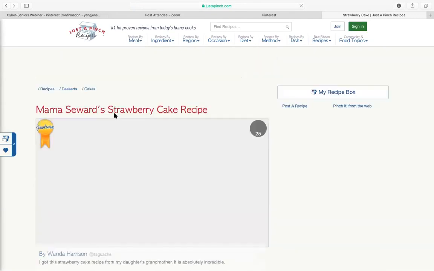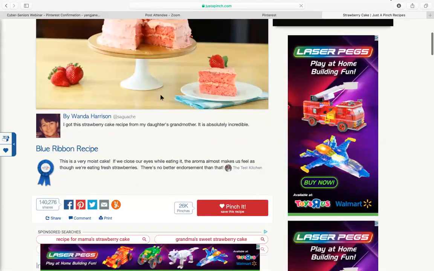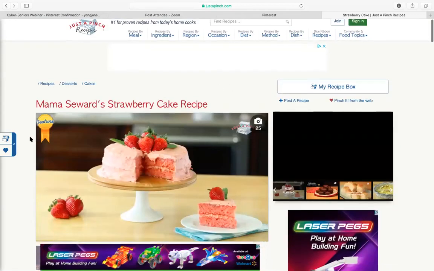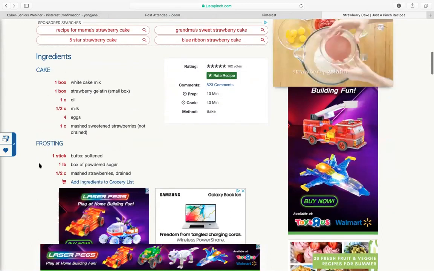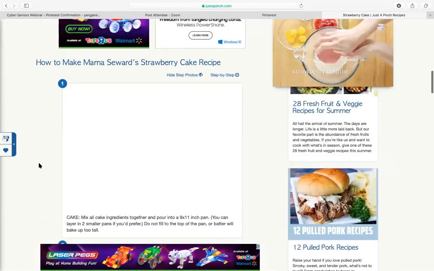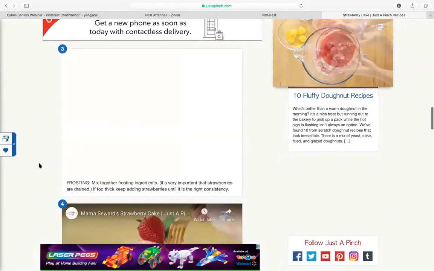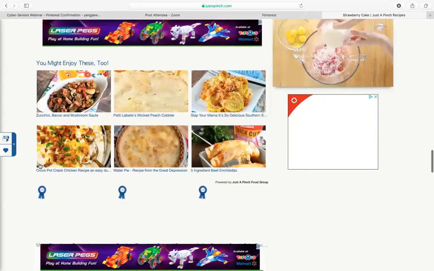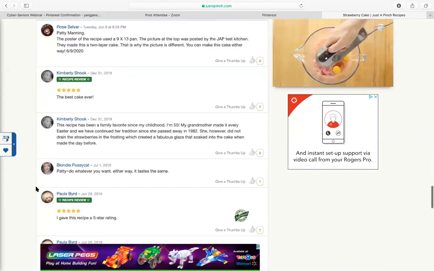And yes, if it'll load. People sometimes have the option to jump just straight to the recipe, but in this case, I think we'll just have to scroll. But as you see, they give you the ingredients. Also, this might not be the same for everyone's web page, but generally it's around the same format. They'll have the ingredients, and then here's a bunch of comments.